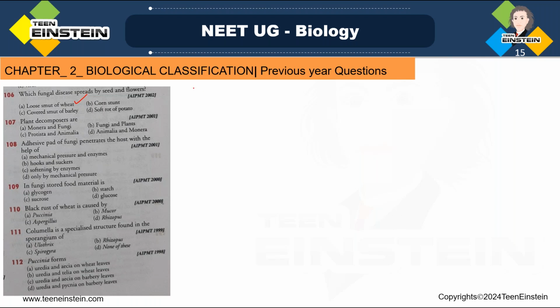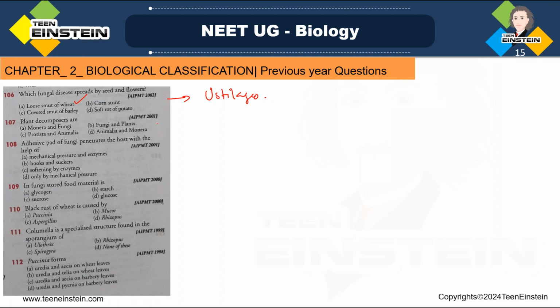That is Ustilago, which is a fungus, and that is an internal parasite. It is having dikaryotic mycelium, which remains within the intercellular space of those host tissue. Clear?